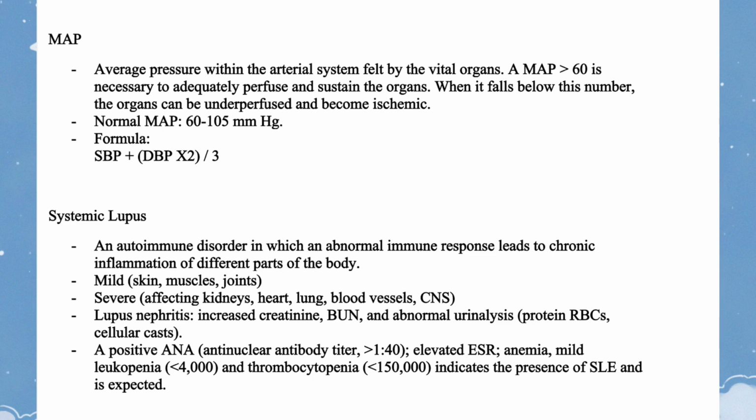Systemic lupus, an autoimmune disorder in which an abnormal immune response leads to chronic inflammation of different parts of the body. Mild: skin, muscles, joints. Severe: affecting kidneys, heart, lung, blood vessels, CNS. Lupus nephritis: increased creatinine, BUN, and abnormal urinalysis with protein, RBCs, cellular casts. A positive anti-nuclear antibody titer of 1:40, elevated ESR, mild anemia, leukopenia 4,000, and thrombocytopenia 150,000 indicate the presence of SLE and are expected.